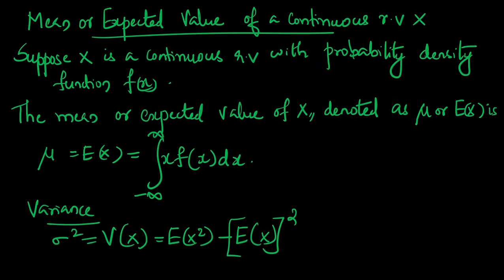The mean or expected value for a continuous random variable x. Suppose x is a continuous random variable with a probability density function f of x, then the mean or expected value can be found as the integral from minus infinity to plus infinity of x times f of x dx. This is also represented by the Greek letter mu, and the variance is given as sigma square equal to E of x square minus E of x the whole square. That is, the expectation of x square minus the expectation of x, the whole square.